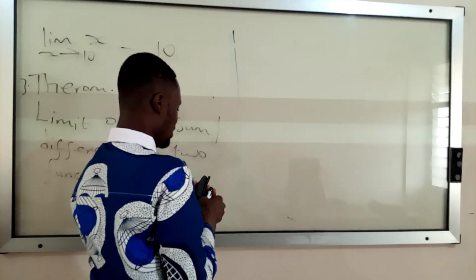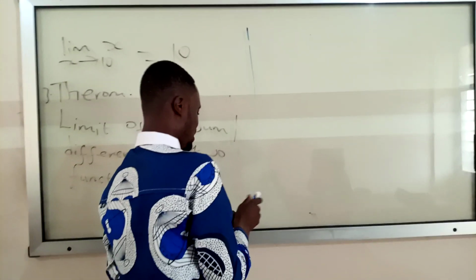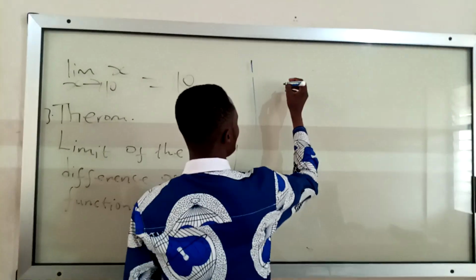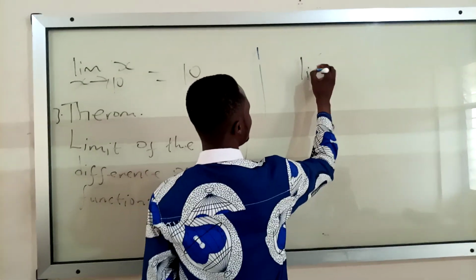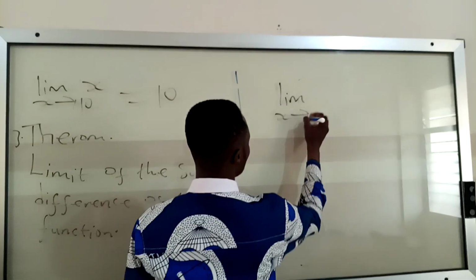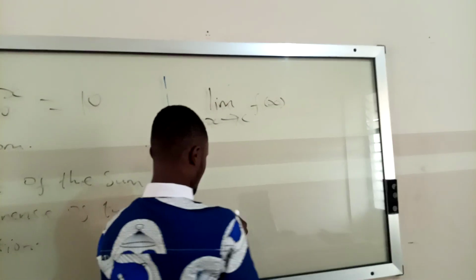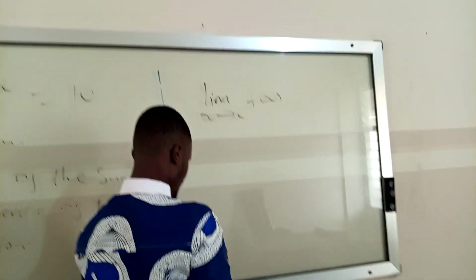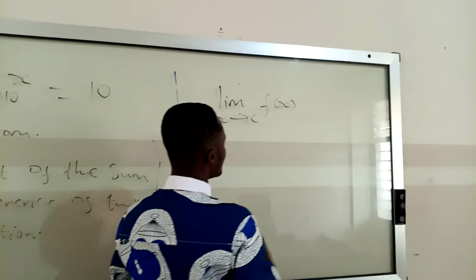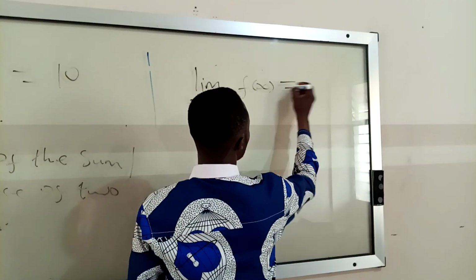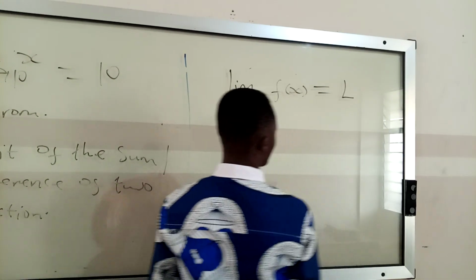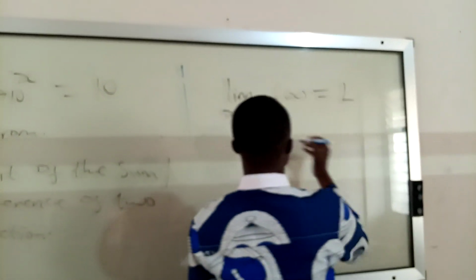Suppose I have the limit as x approaches c of f of x equal to L, that is equation 1.